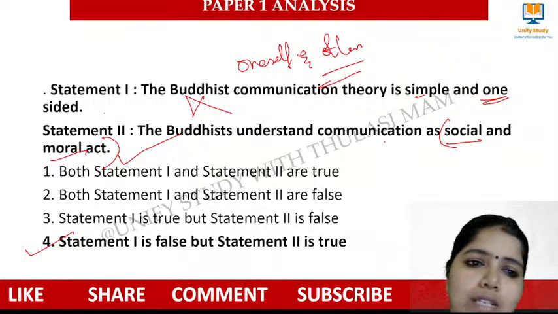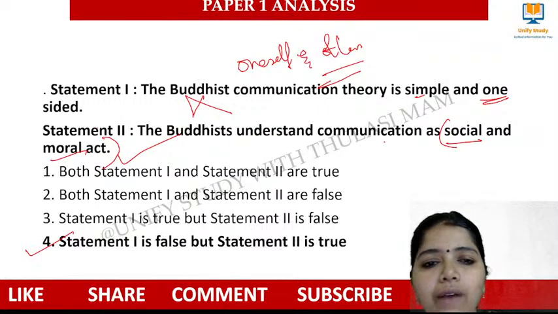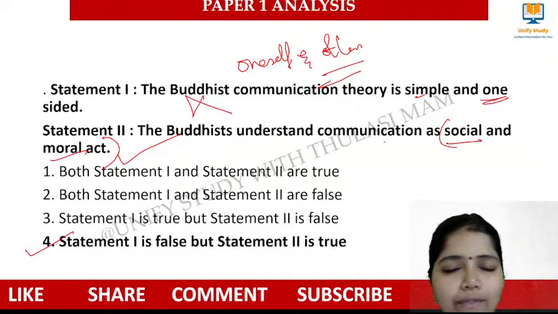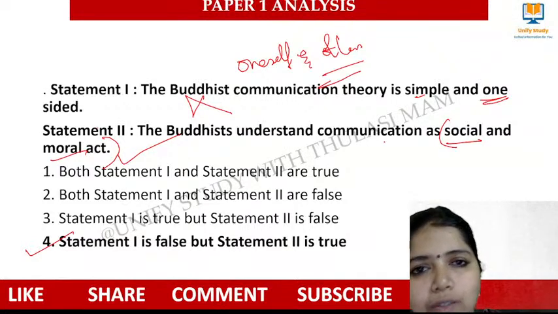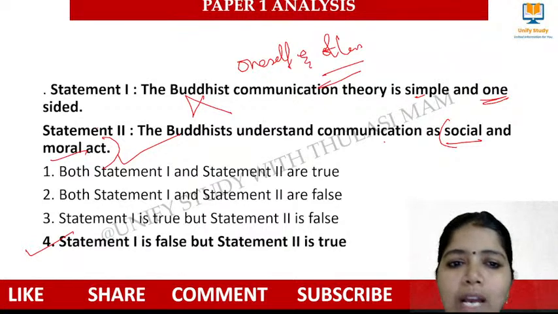So these are the questions asked in last year's attempt, and we are supposed to be aware of what Buddhist communication is, and what things they follow. If we understand that, we can connect with the questions which have been asked, or are going to be asked, in the next upcoming examination. So it will be useful, I hope. Next question.